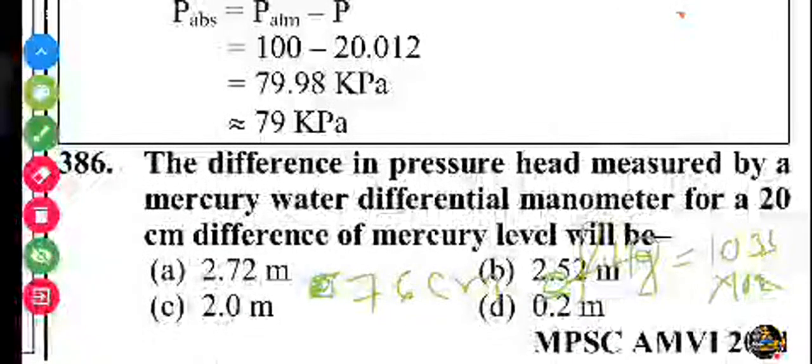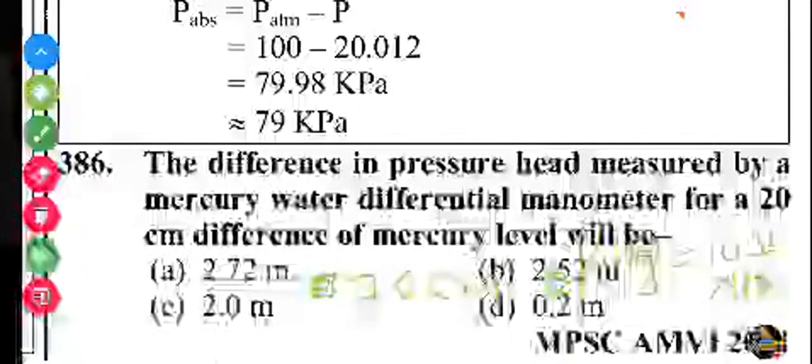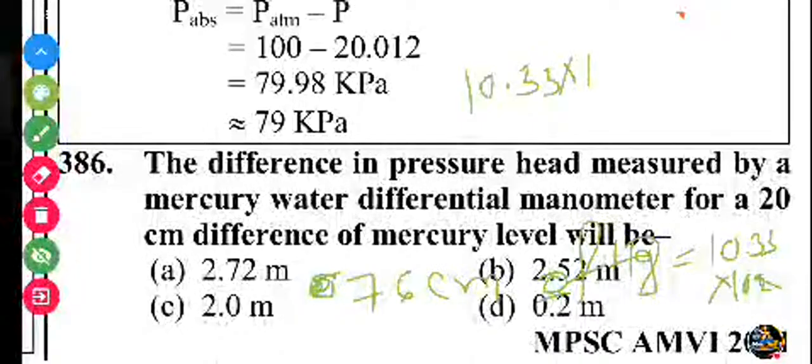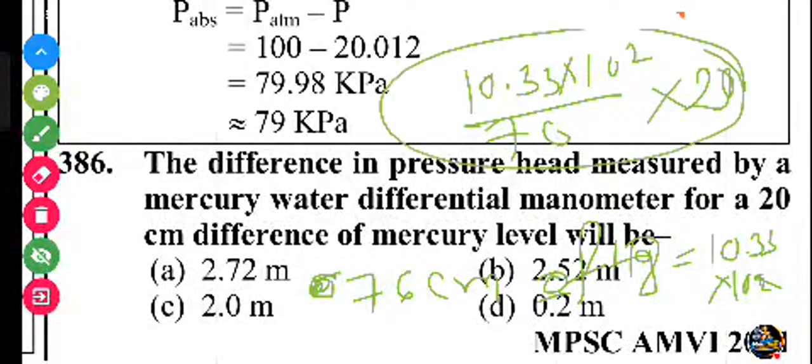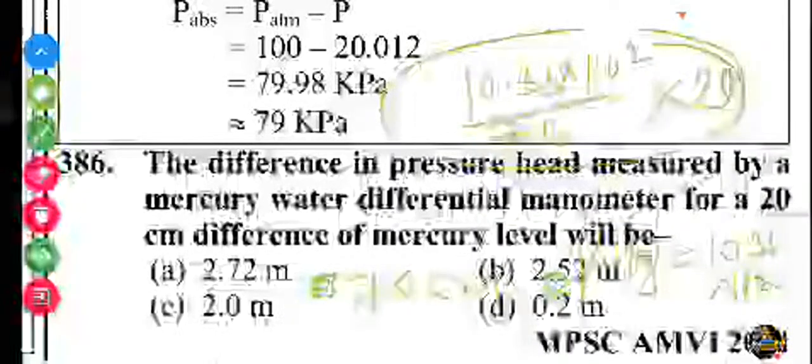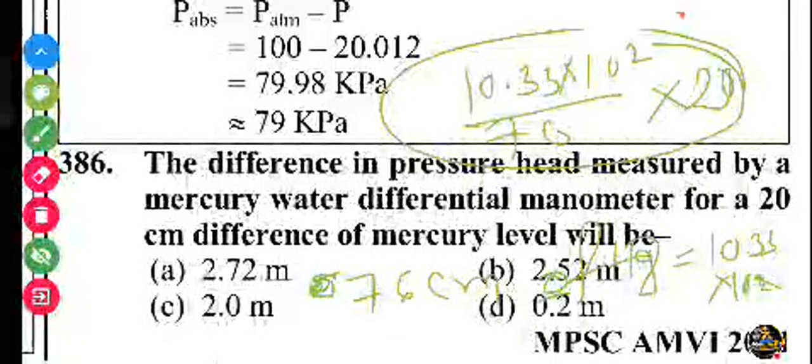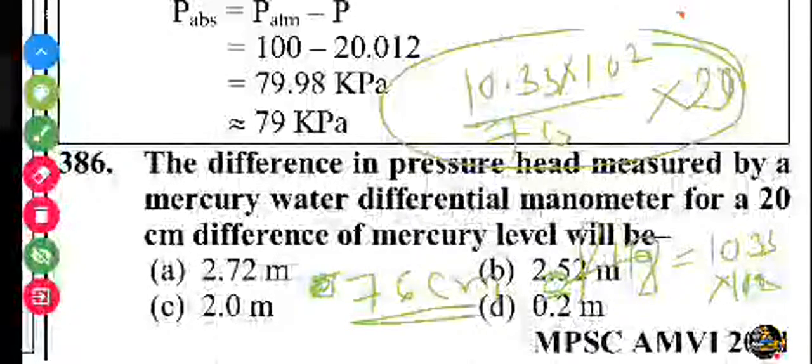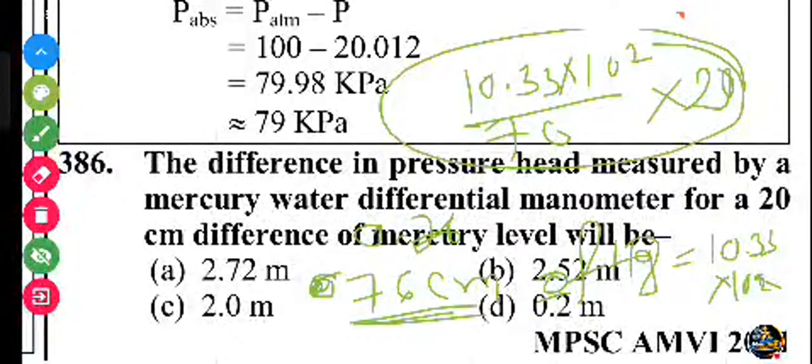Then you can solve by the unitary method. 1 centimeter equals 10.33 into 10 to the 2 divided by 76, and for 20 centimeter, multiply by 20, you can solve this. Then you can get the answer in centimeter. Then convert this centimeter to meter, or here you put 0.76 meter Hg equals 10.33 meter. Then you can solve this equation, and the answer comes in meter.